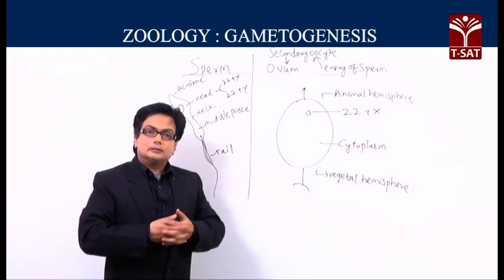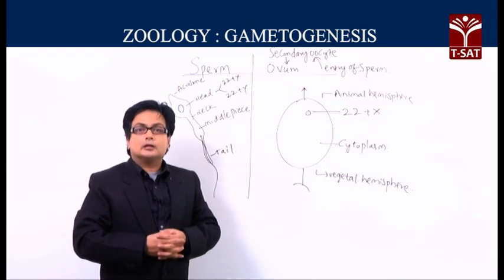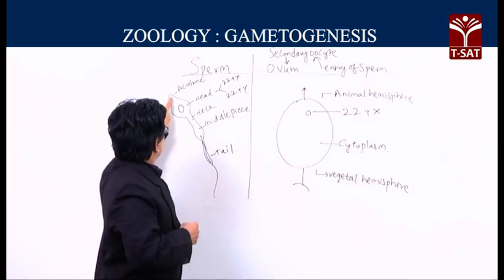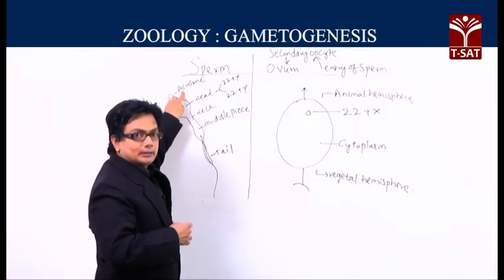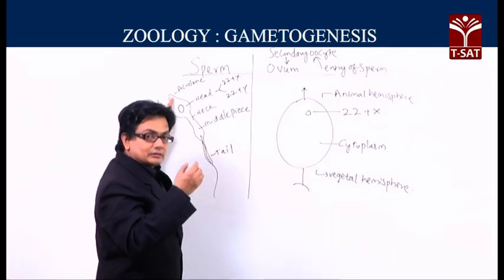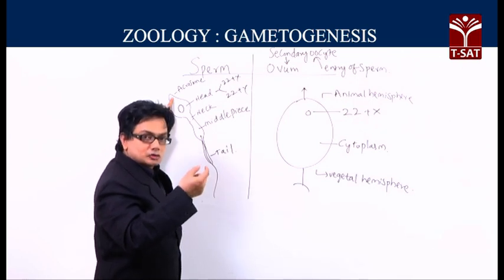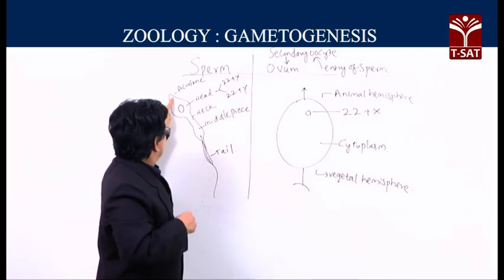It contains several enzymes, and one of the enzymes is hyaluronidase, present within this vesicle which is part of the acrosome. So, the tip of the sperm is called the acrosome, containing a vesicle which is a derivative of Golgi, and that is enzyme rich, and one of the enzymes is called hyaluronidase.